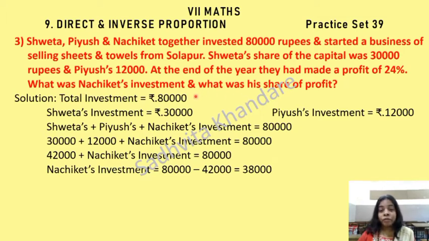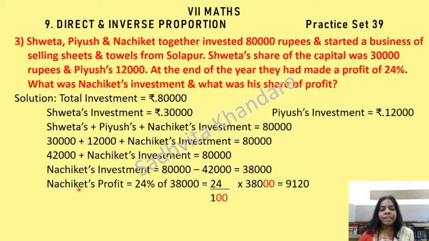Now the other part. What was his share of profit? Definitely, all of them are sharing 24%. So, 24% of 38,000 will be his share of profit because he has given this much money. So, Nachiket's profit is equal to 24% of 38,000. 24 upon 100 into 38,000, which is equal to 9120.